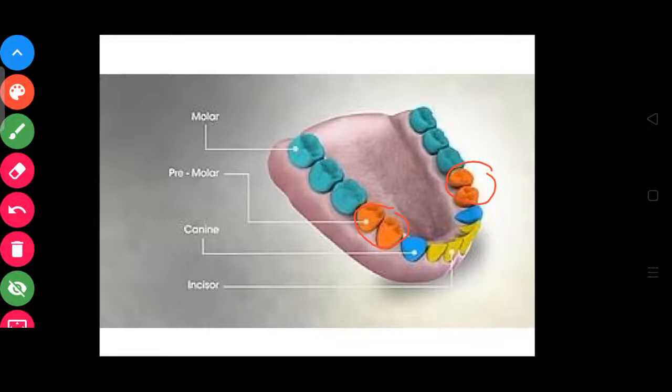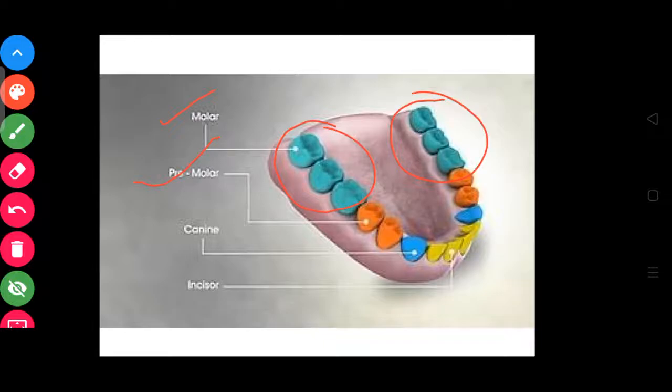Then we have 6 in green color, 6 molars. Some people have 4 molars. These molars and premolars are used to crush and grind food.